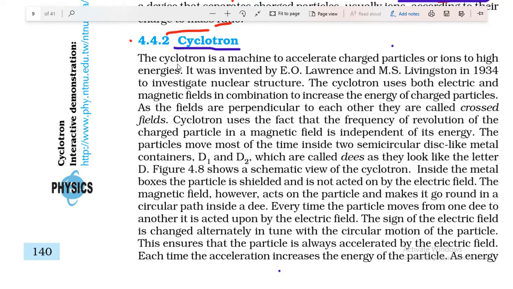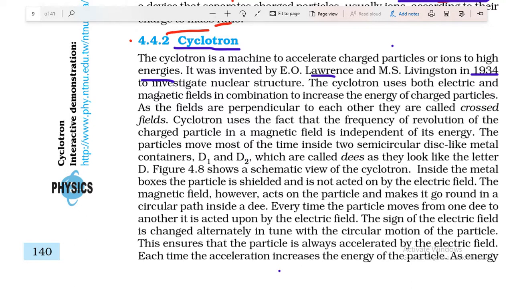Let us discuss the history. The cyclotron is a machine to accelerate charged particles or ions to high energies. It was invented by E.O. Lawrence and M.S. Livingston in 1934 to investigate nuclear structure.